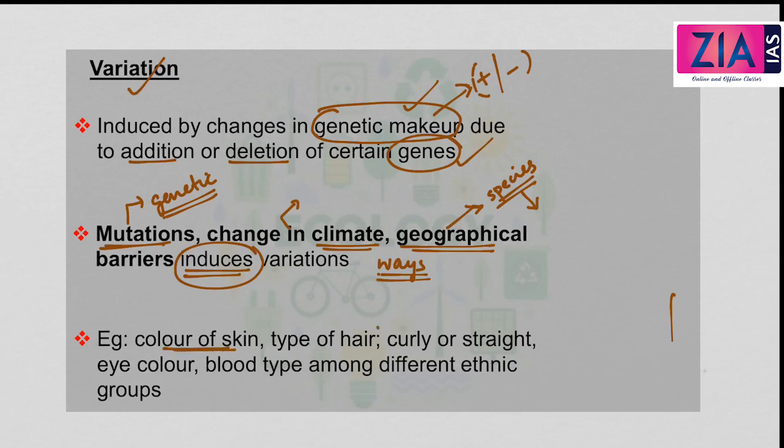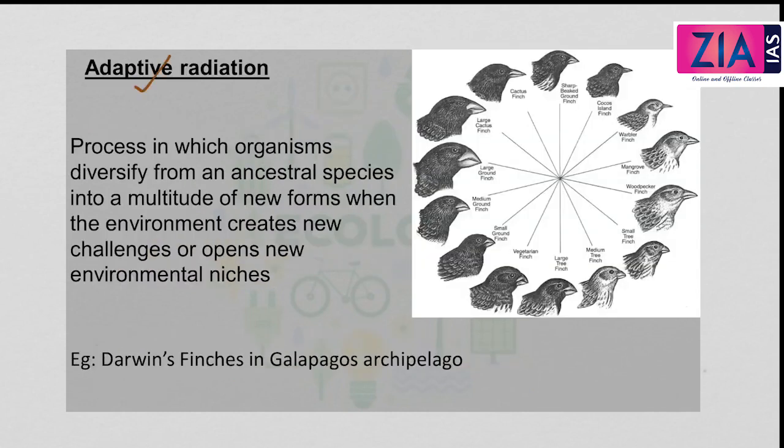Examples of variation: the difference in the color of the skin, the type of hair, whether your hair is curly or straight, the eye color, the blood type. All these are examples of variations. Variations are the differences.